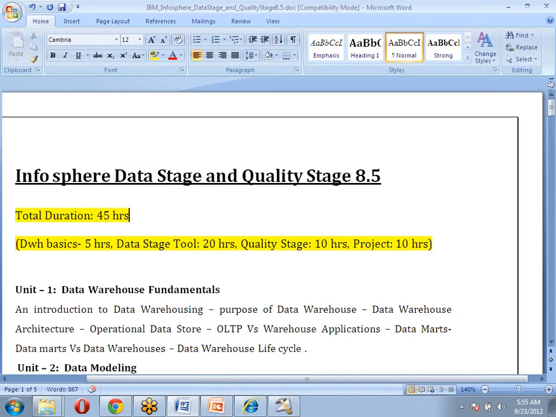What are the timings of the classes? How are the 45 hours divided into different classes? Right, for this, every day we are going to set up 1 to 1.5 hours, and on weekends we are going to focus on more hours.